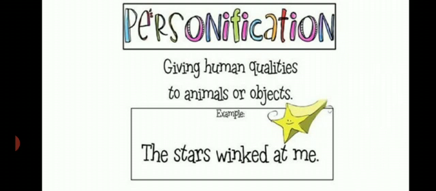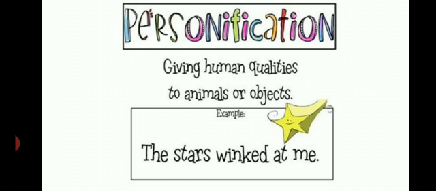Now coming to the next, the third one, that is personification. Here inanimate objects and abstract ideas, that is imaginary ideas, are portrayed as living things. In personification we are giving human qualities to animals or objects. Example: The stars winked at me. Only human beings wink at others. But here the stars are personified. So this is